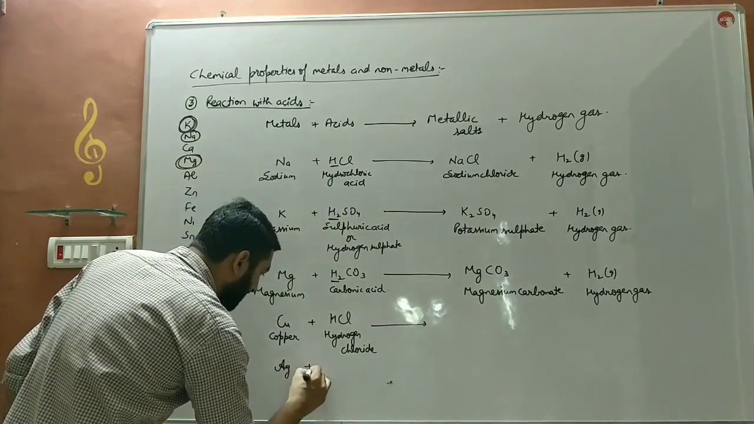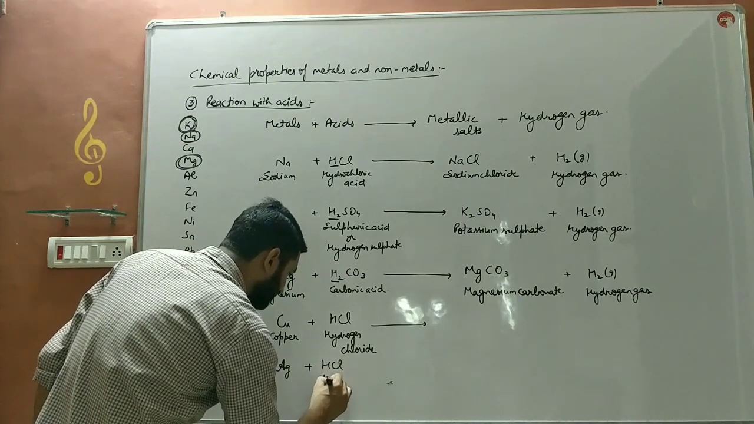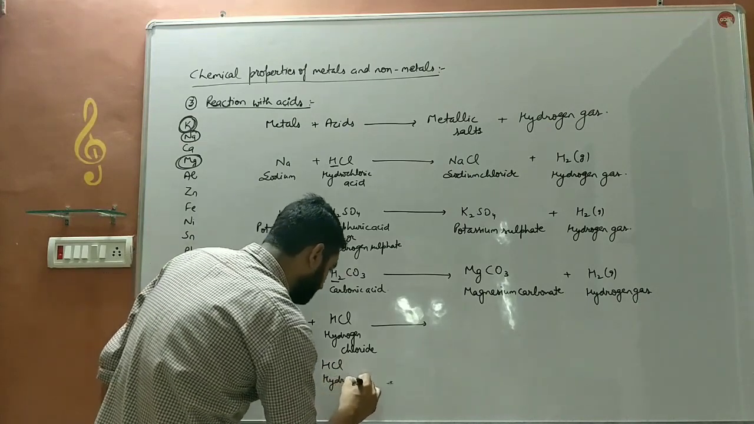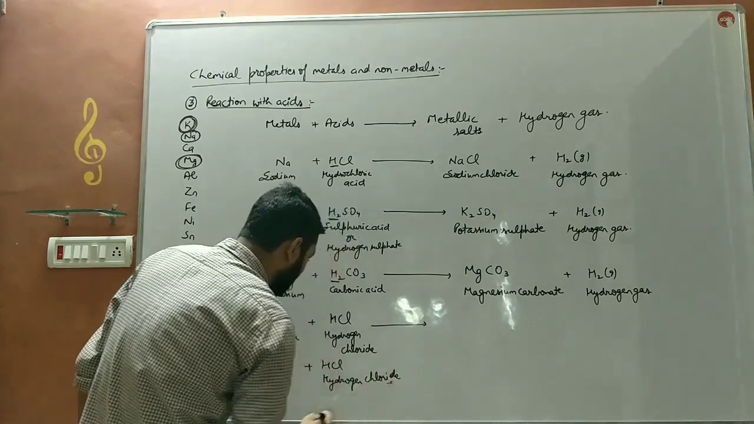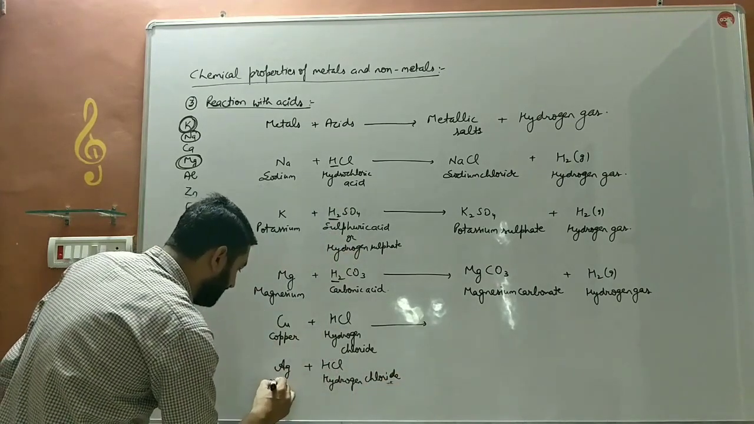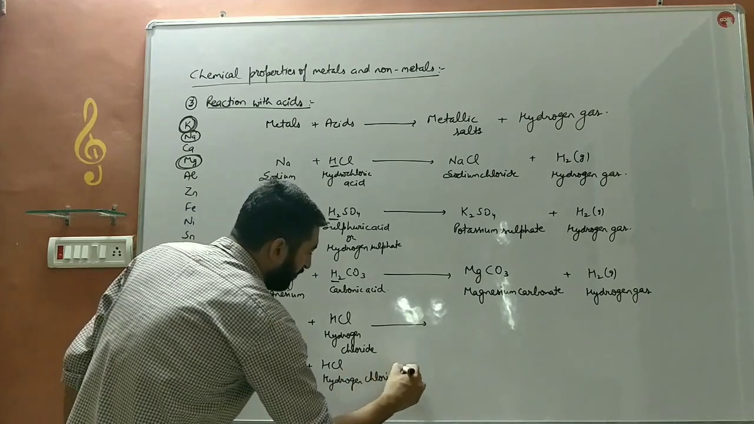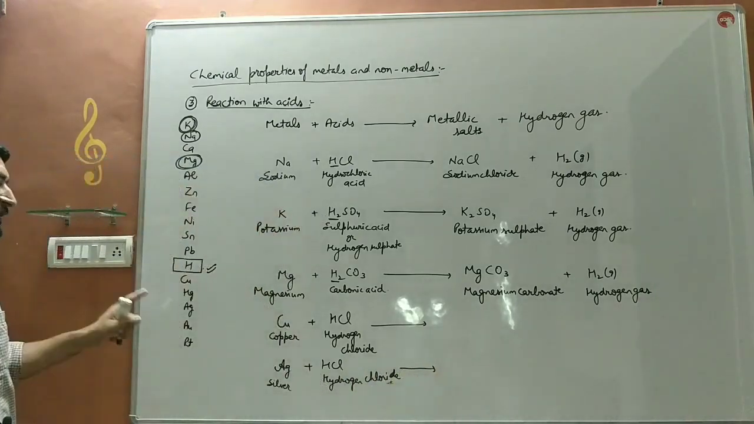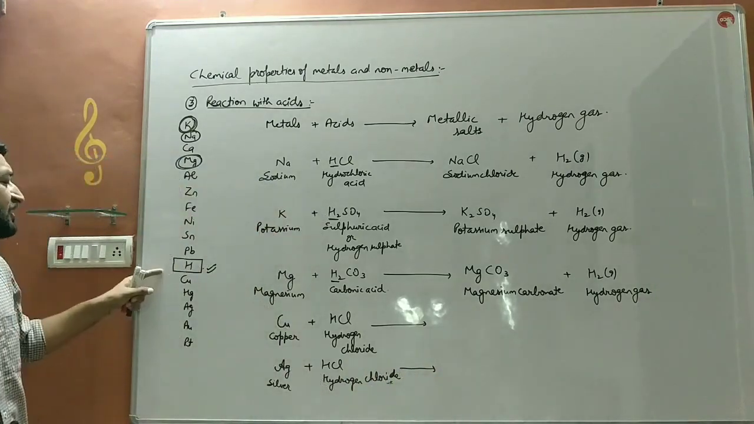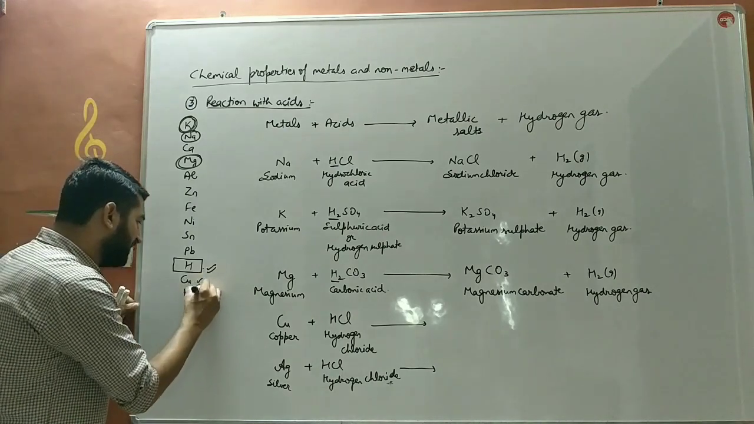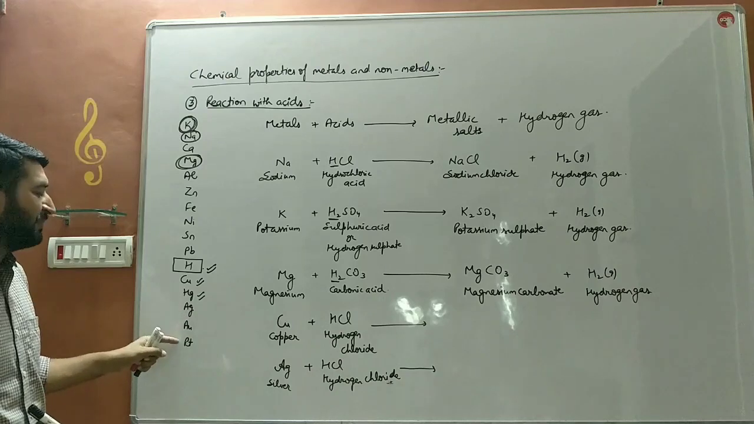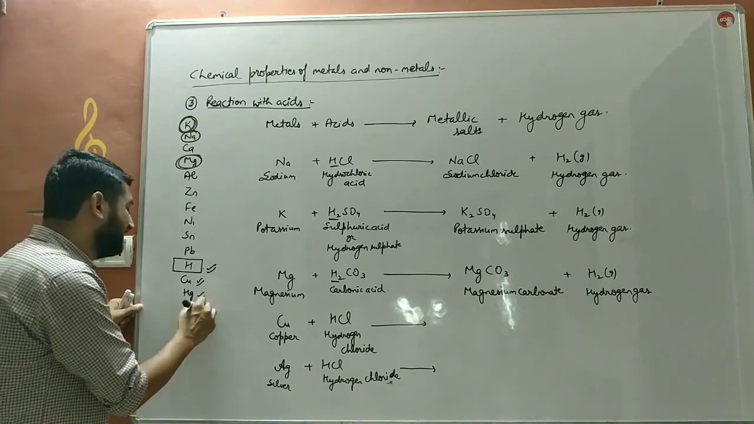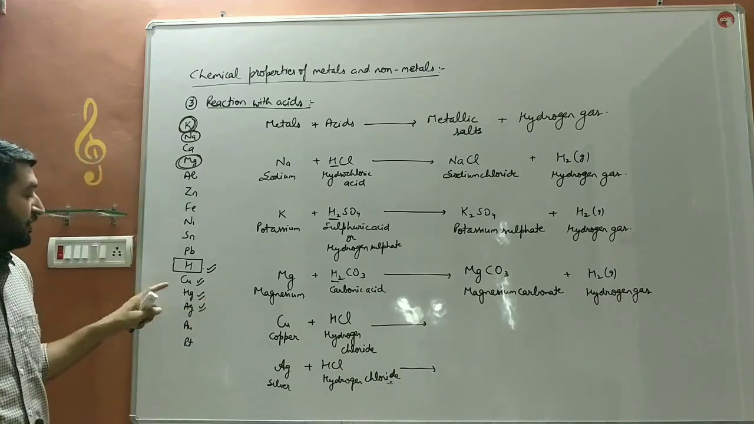Suppose silver reacts with HCl. Hydrogen chloride or hydrochloric acid. Now, if you look carefully towards this reactivity series, copper, silver, gold, platinum are less reactive than hydrogen.